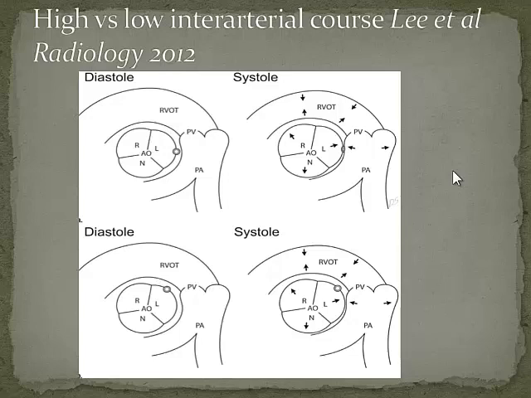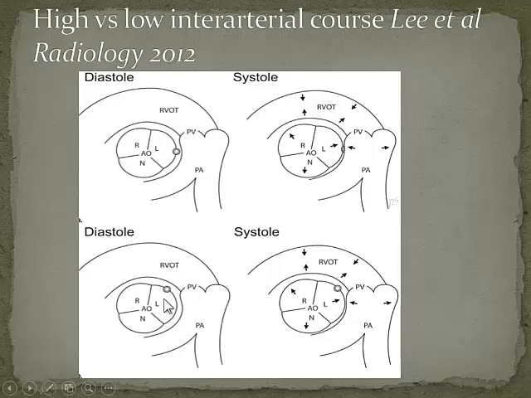And what they did was they looked at their loads of CT angiograms that they had done, and they looked at all their anomalous origin of the right coronary artery from the left side, and they had something like 224 cases in the last, God knows how many years that they've done them for. And they said that you can have an interarterial course which can be high or low, i.e. that interarterial course can run between the pulmonary artery and the aortic root, okay? Or it can run between the right ventricular outflow tract and the aortic root.